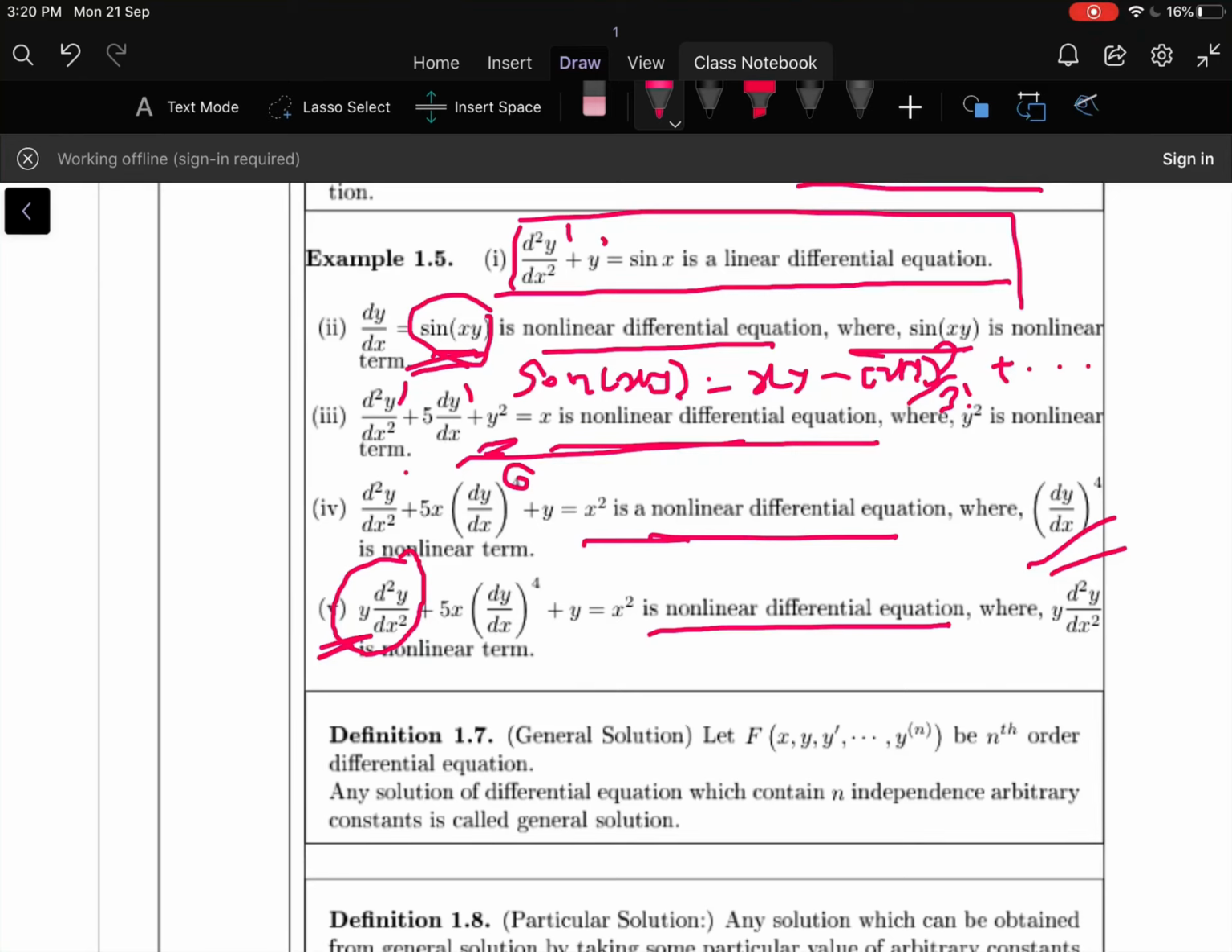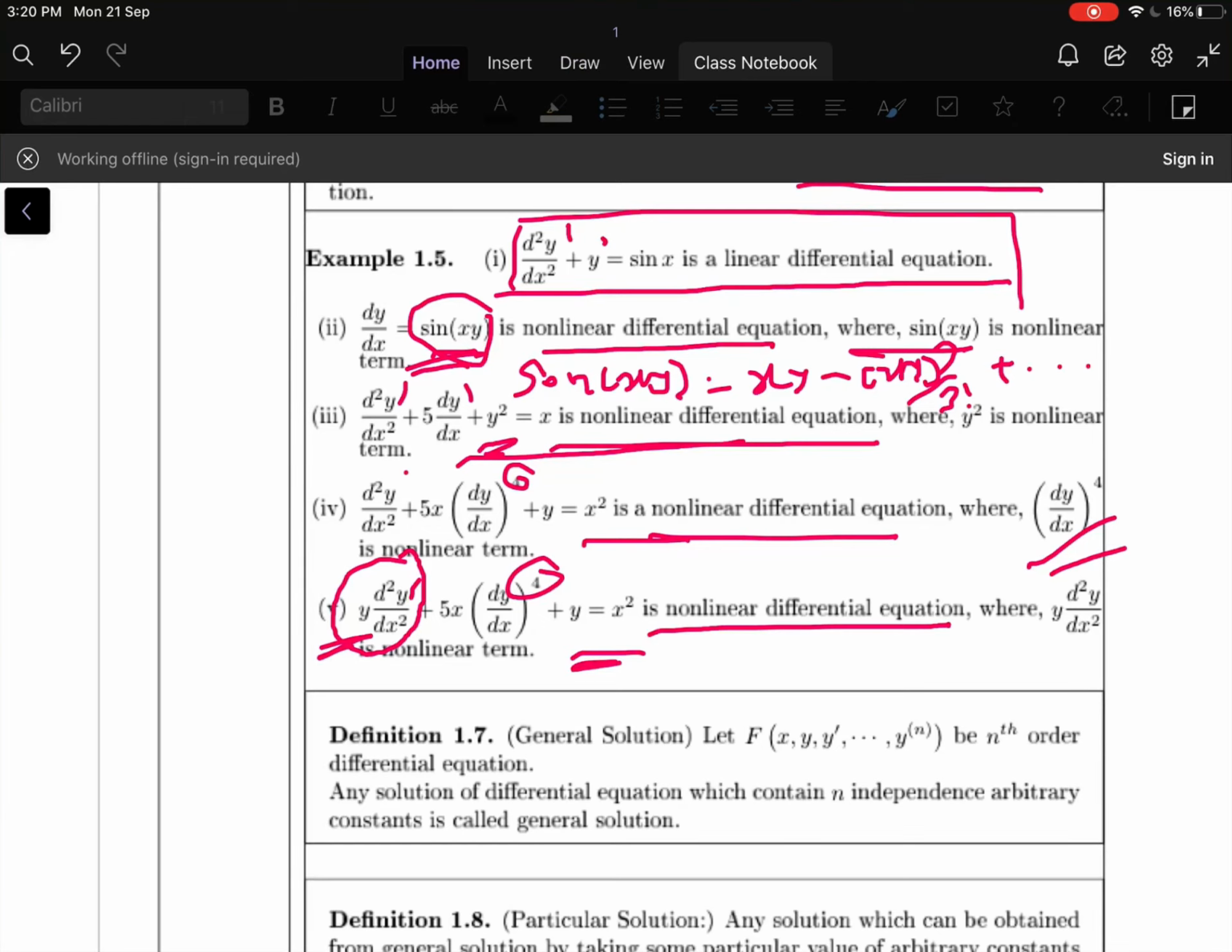Moreover, the degree of y is not the same. Here it is 1, 1 plus 1 is 2 here, and here 4 is there. The degree is not the same. Therefore it is a non-linear differential equation.